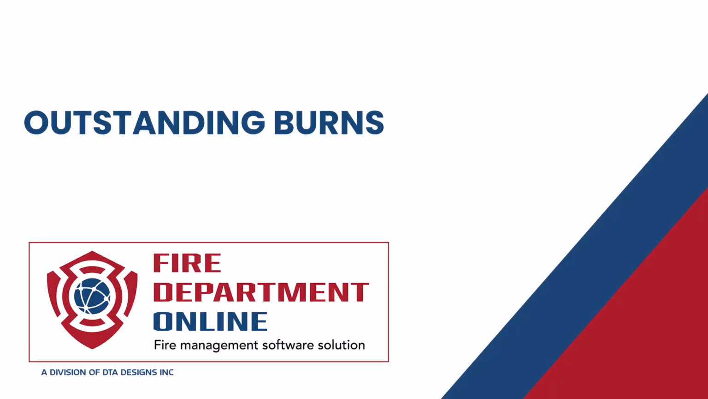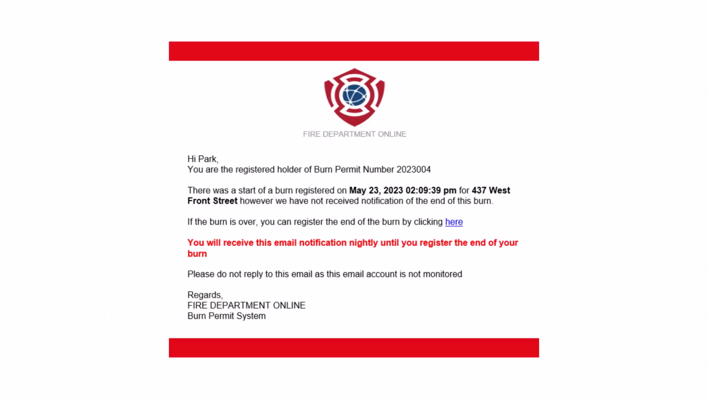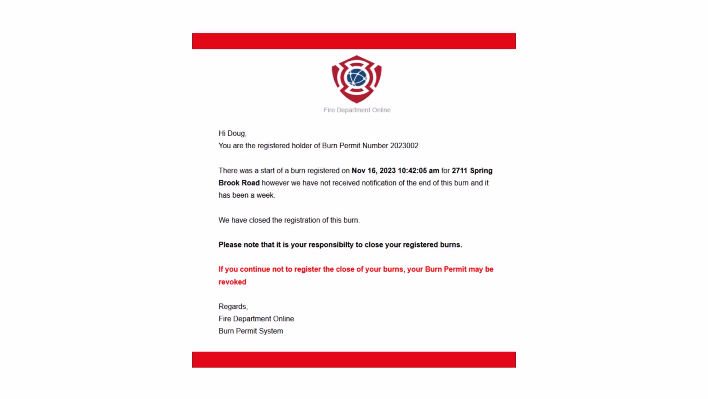There are 2 types of emails your residents can receive regarding outstanding burns. This is the email a burn permit holder would receive if they registered a burn but didn't close it. The email mentions the date that they registered the burn and the location of the burn. There is also a clickable link that they can use to close their open burn. If the burn permit holder does not close their registered burn within a week, then they would receive this email. Note the warning message that their burn permit may be revoked if they don't register the end of their burns.